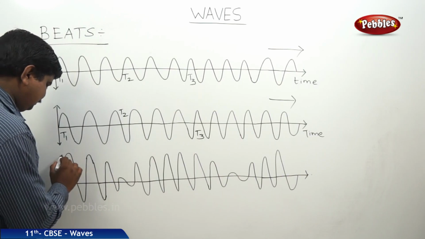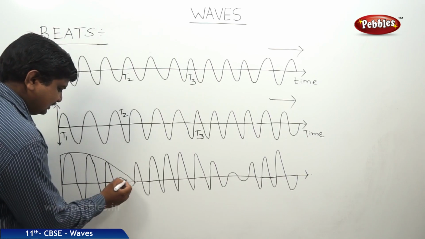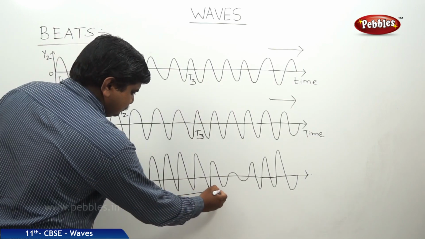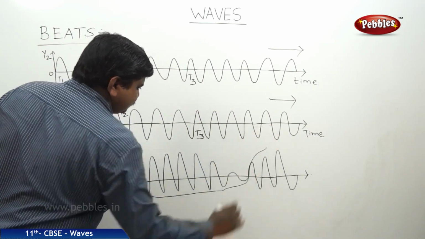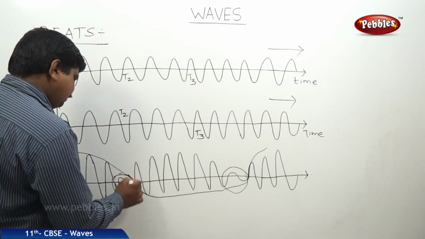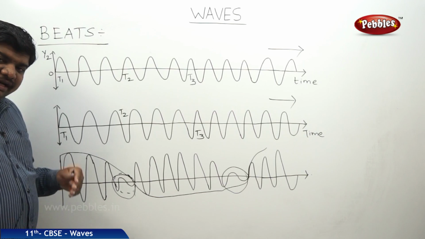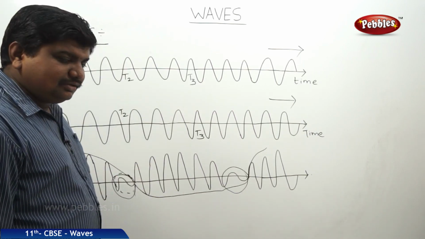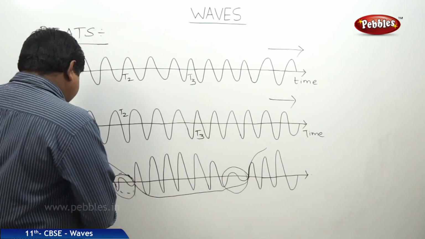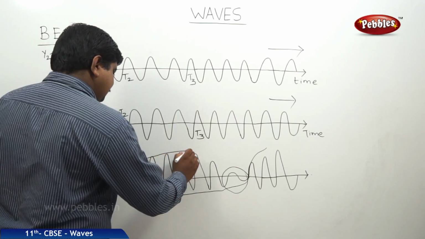So here, this is one point of variation in the intensity. Here also is one point of superposition. If you see this point, here there is a possibility for the change in the intensities. One is constructive interference, the second is destructive interference. This leads to the formation of beats. If you see this, it creates a wave formation like this.